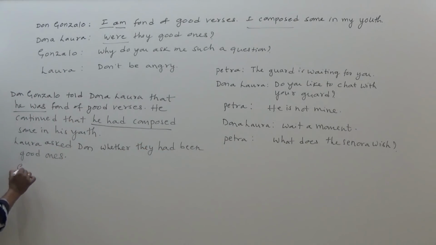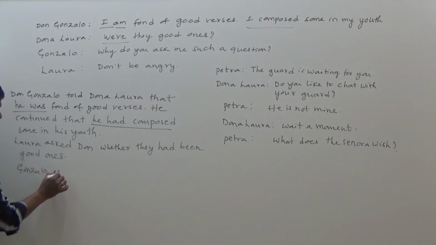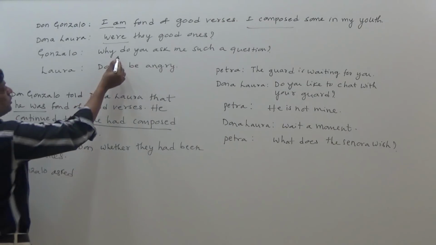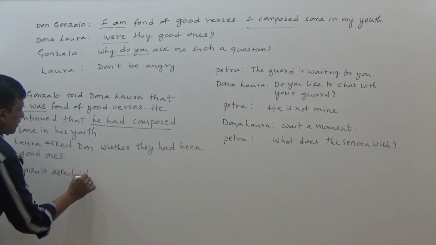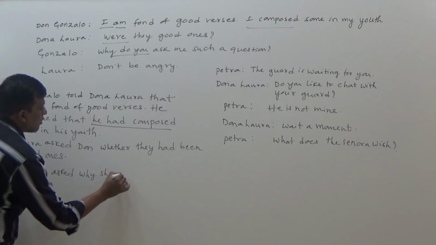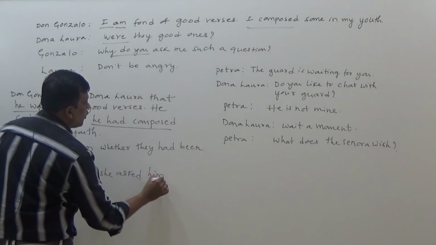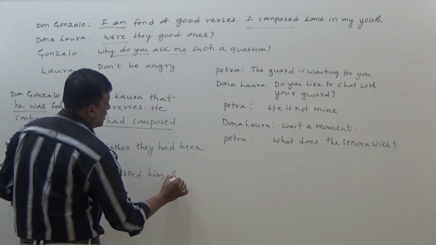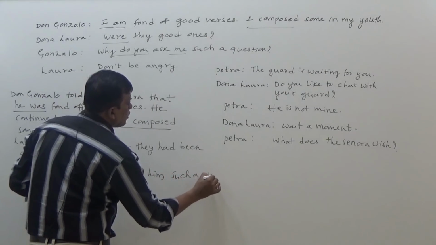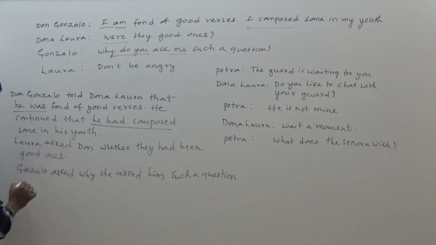Then Gonzalo. It is again asking question. So Gonzalo asked. This is simple present tense. We have to make it simple past. Why she asked. Why she asked him. Why him? Because me is changed to him. Why she asked him such a question. Such a question.